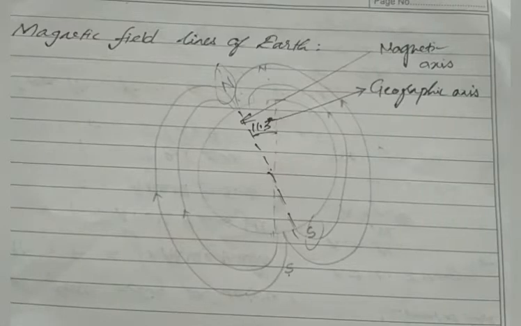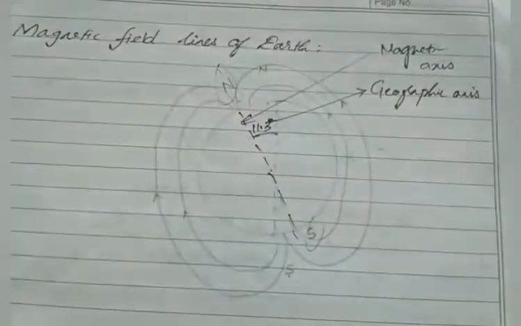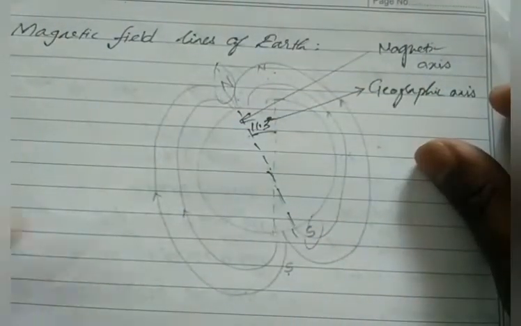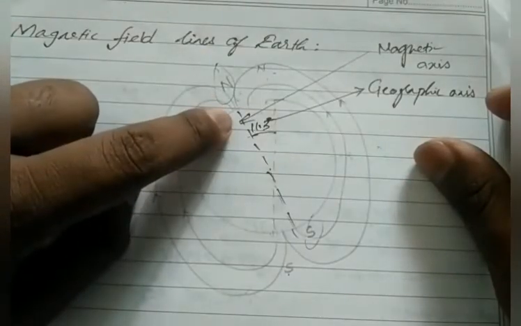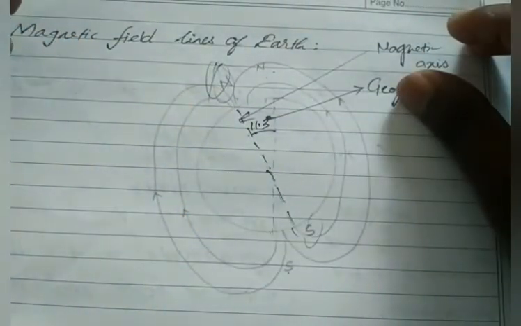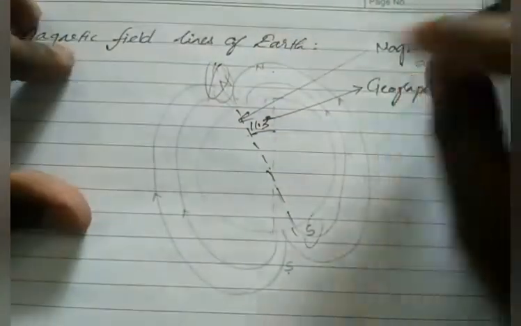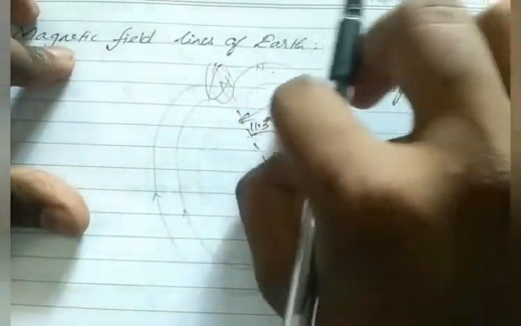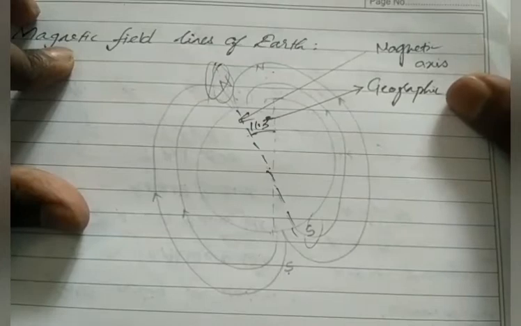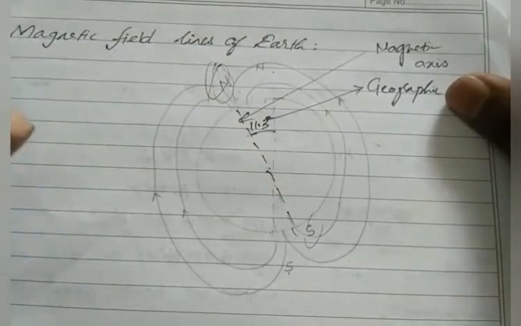So if you want to go to a place in the north direction or south direction using a magnetic compass, then you have to account for this 11.3 degrees, or else instead of going to this place, you will go to this place. Why? Because our magnetic compass always shows this direction. So what they usually do is see the magnetic compass direction and tilt it towards the right side about 11.3 degrees. Then they can go to the geographic north, to their destination. Clear? So kindly understand the difference between these two axes.